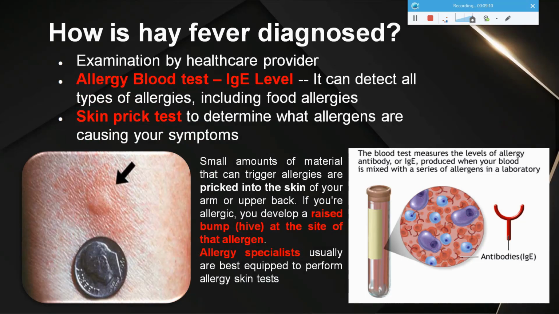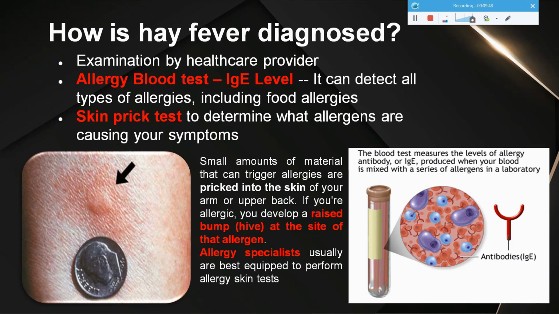So basically, how can this be diagnosed? Healthcare providers, that is immunologists or allergists, basically do the allergy test. A blood allergy test is usually done, and during this blood test they find out the IgE levels in you. As I told you, when you have allergic rhinitis symptoms, the antibody IgE level in you will be much higher. When they compare these levels with the normal levels, they get to know if you are allergic to something. Once they know your IgE levels are higher than normal, they know you are allergic, but they will not know what you are allergic to.